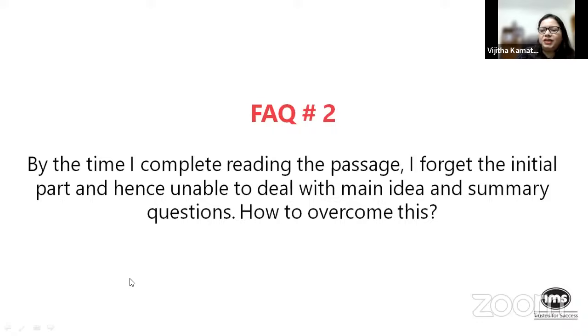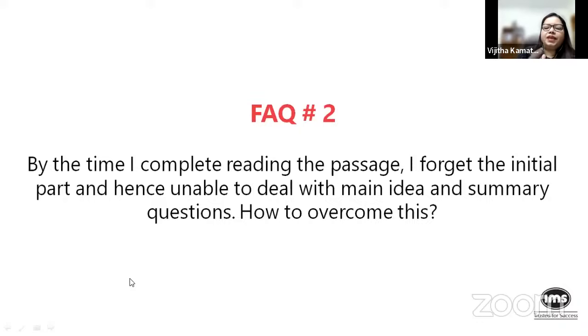So what we normally recommend, and perhaps this is the only foolproof method that we can talk about, is looking at each paragraph and trying to filter the important idea of each paragraph as you're reading. After you read that first paragraph, you pause momentarily, just for a second or 2-3 seconds, and try to quickly sum up the important idea of that paragraph in your mind. What I personally do, and what I think a lot of us do, is also write down. But yes, I understand that the writing process can take a lot of time.